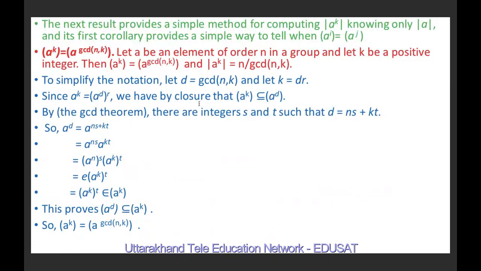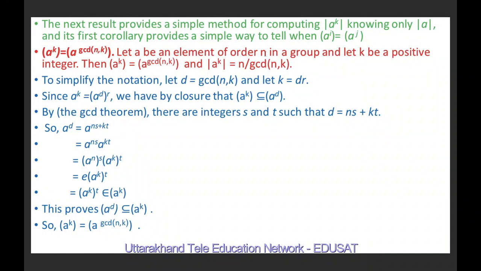The next result provides a simple method of computing the order of A raised to power k, knowing only the order of A. And its first corollary provides a simple way to tell when the cyclic group generated by A raised to power i is equal to the cyclic group generated by A raised to power j. We will show that the cyclic group generated by A raised to power k is equal to the cyclic group generated by A raised to the greatest common divisor of n and k.